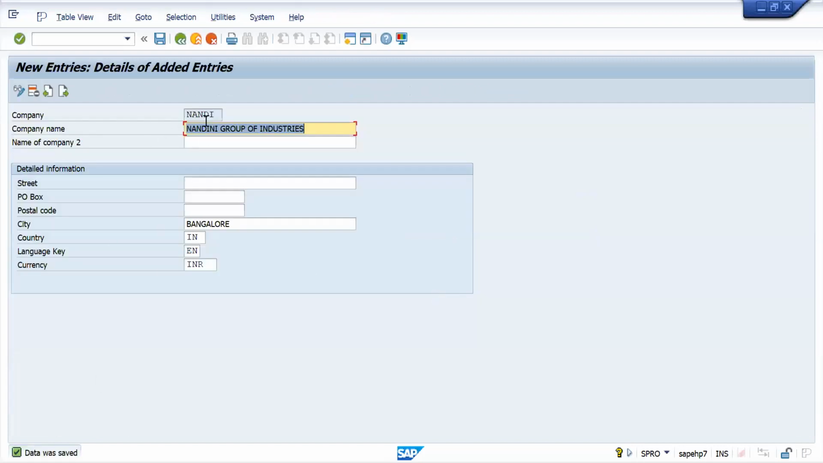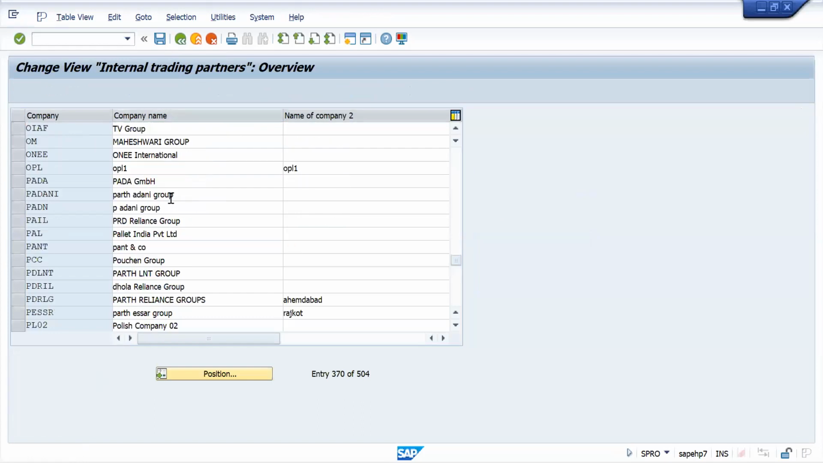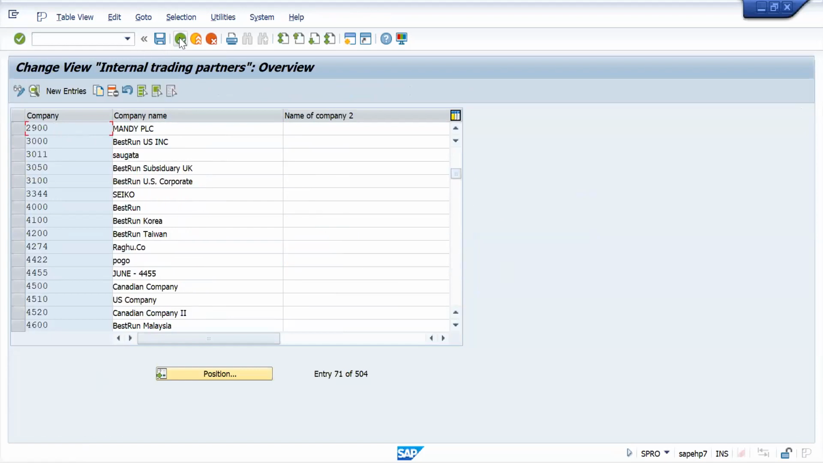That I saved, I have created this one. Go back here. To go back, you can press F3 in the keys, F3 to go back, or this back button. See here, my Nandi came. Only 4 letters I need to enter in this code, and in the description you can write whatever you want. Nandini Group of Industries, my company is created like that. Many people have created different companies. This is a shared server, right? Back.